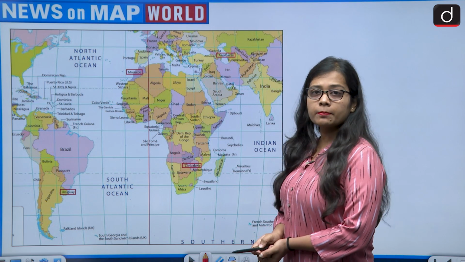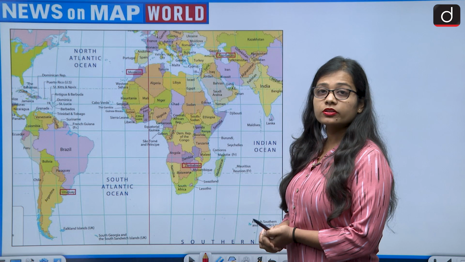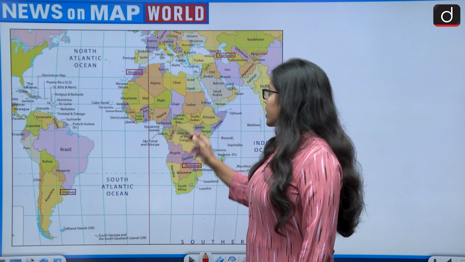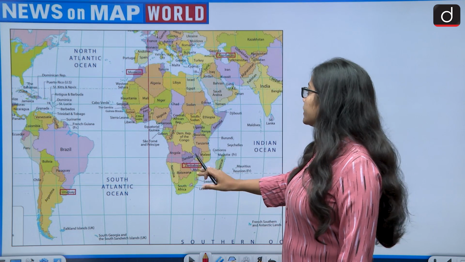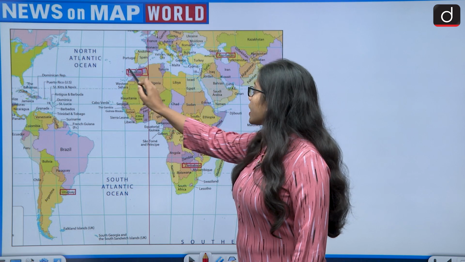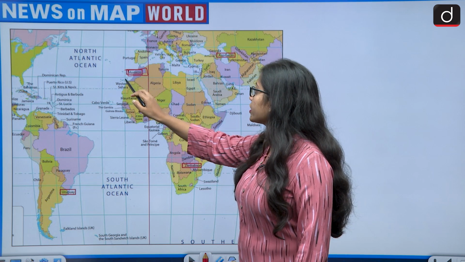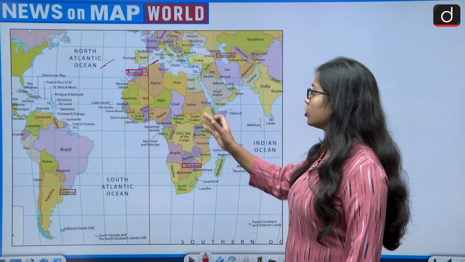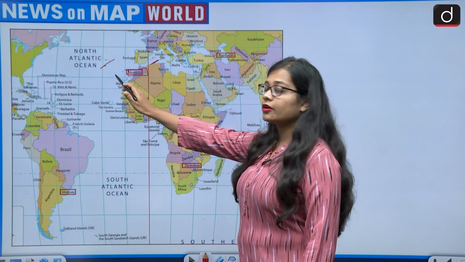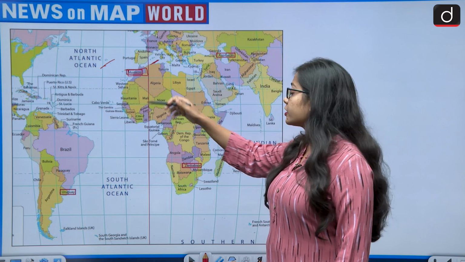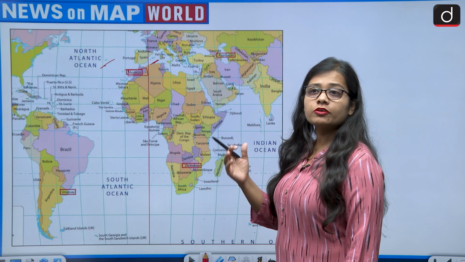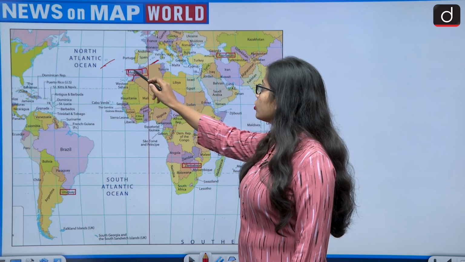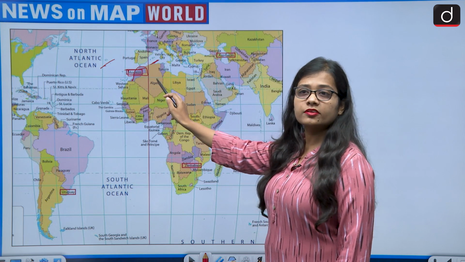Okay, if we see the map, let us first see the countries which are lying on the coastline of a sea. Morocco is a country which lies in the African continent, in North Africa, and it shares its border with the Atlantic Ocean and the Mediterranean Sea. So, when Morocco is covered on its sides by the Atlantic Ocean and the Mediterranean, then we can imagine that if the water level will rise in the sea due to glacial floods, then the northern side of Morocco will be at risk to get submerged.